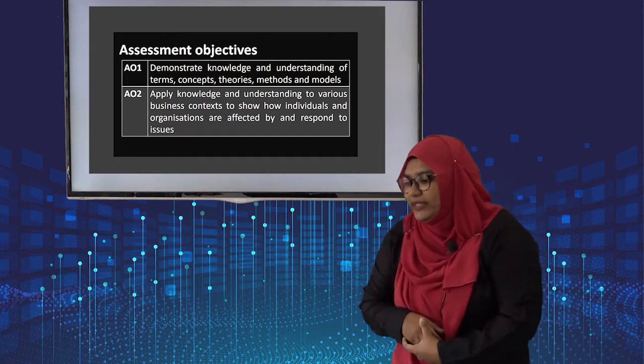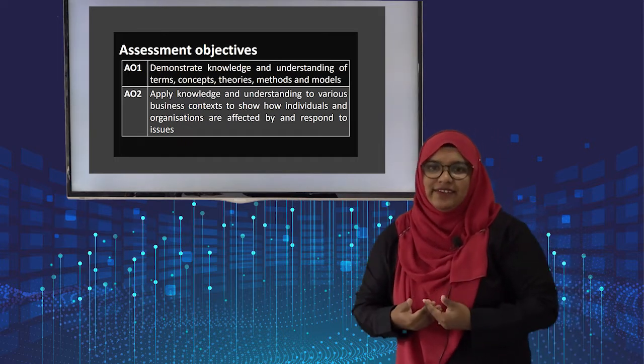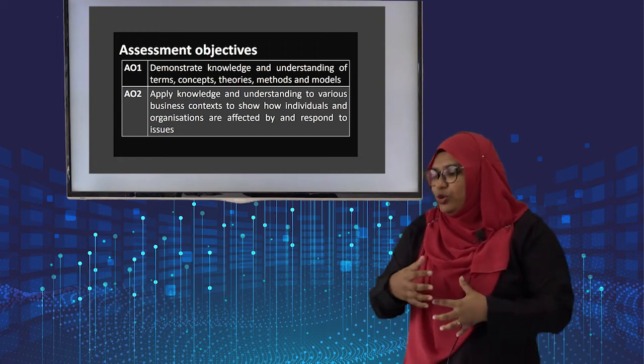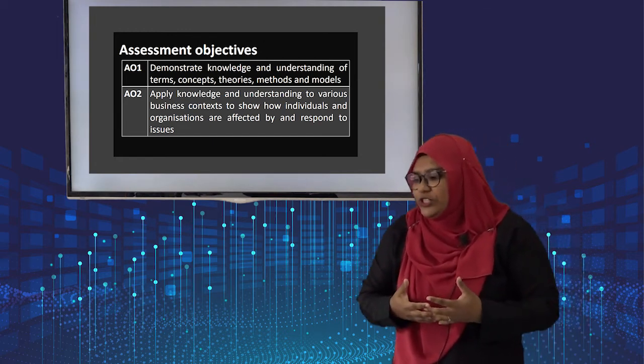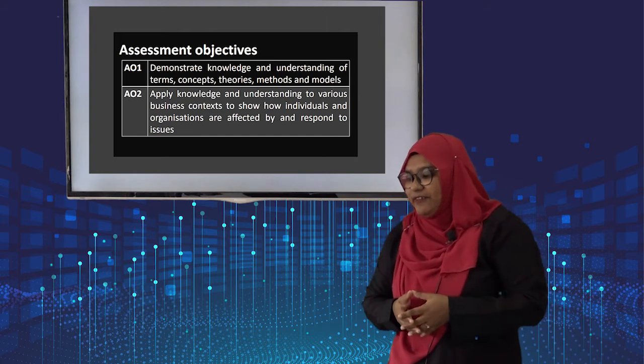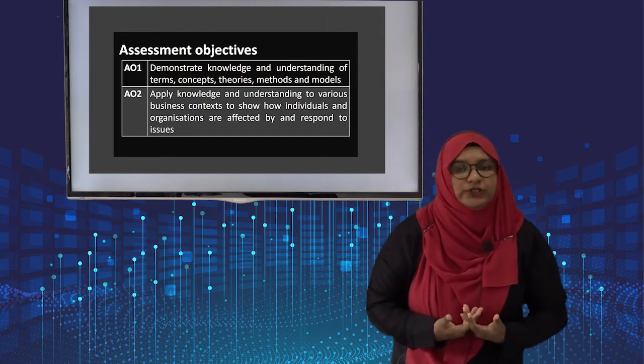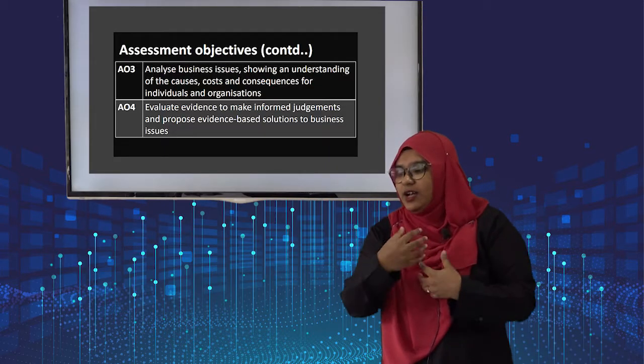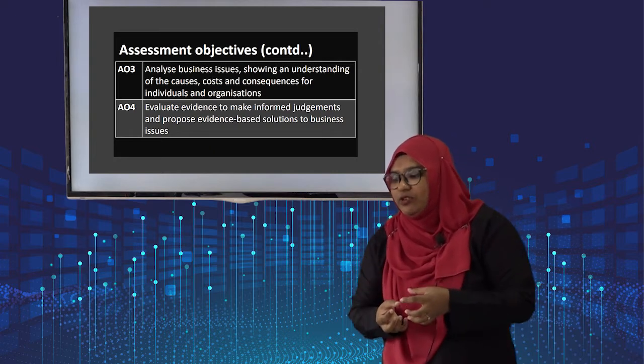Assessment objective 2 is applying what you understand from the concept. You are applying it to your answer. You are showing how individuals and organizations are affected by and how they respond to the issues. And you will be analyzing, okay, in assessment objective 3, students need to analyze the business issues, showing an understanding of the causes, costs, and consequences.